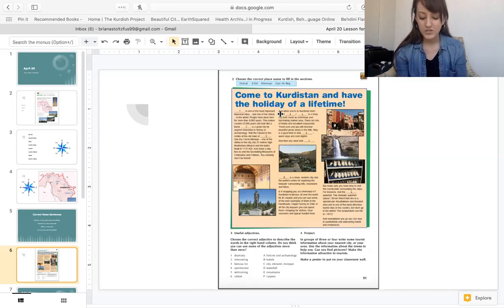Suleimani. Suleimani is a busy city built around an enormous and fascinating market area. There are lots of hotels and excellent restaurants. Travel east and you will discover beautiful picnic areas in the hills. May is a good time to visit Suleimani. Warm days and cool nights. Were you correct?